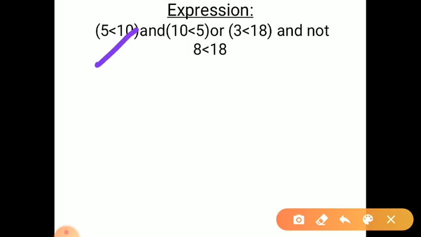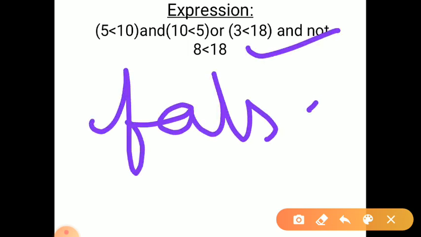The first expression is true, but the second is false, so the and gives false. Then it goes to the third part with or, which gives true. Then after that it checks not, which again gives false, so the final result is false.